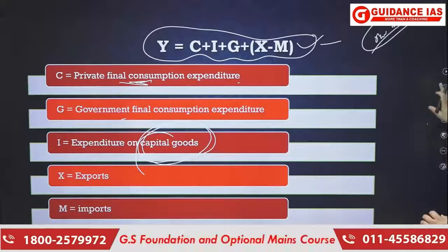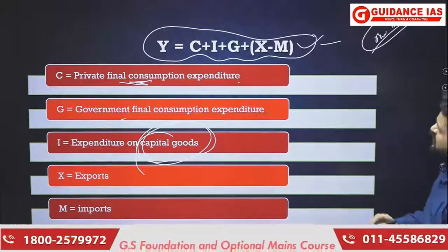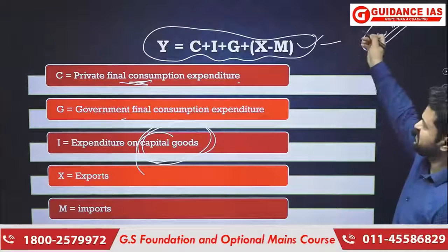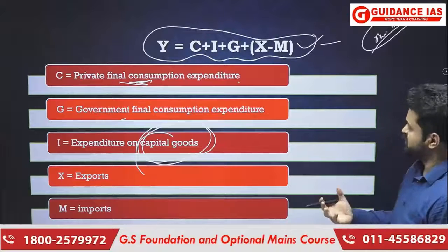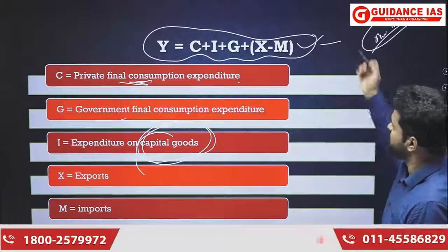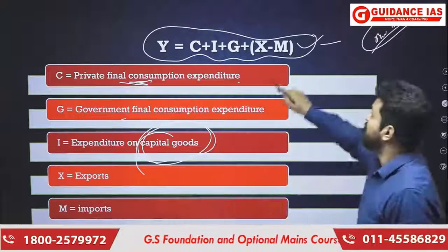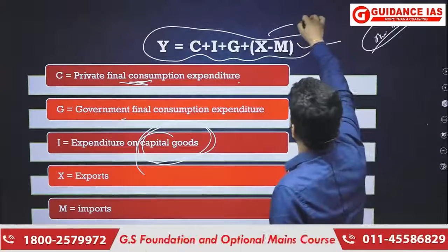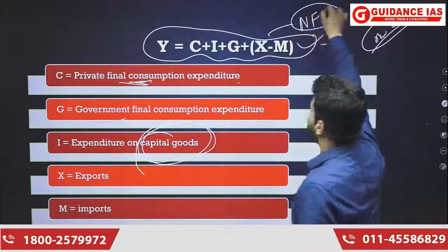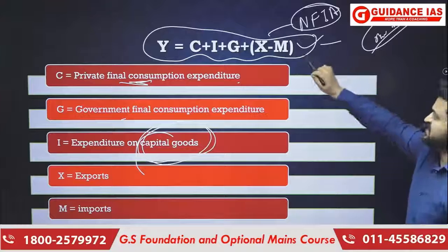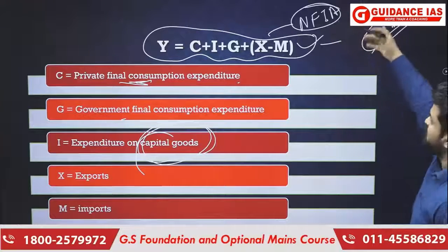The second thing is this, that when we go for the expenditure method, we are doing X minus M, that is the expenditure by outsiders on the products and services that you have exported, minus your expenditure on the things that you have imported. X minus M should not be confused with NFIA, that is net factor income from abroad. That is not the case here.